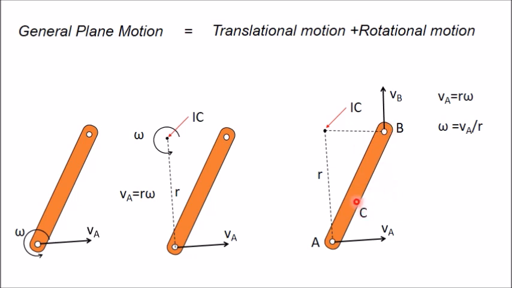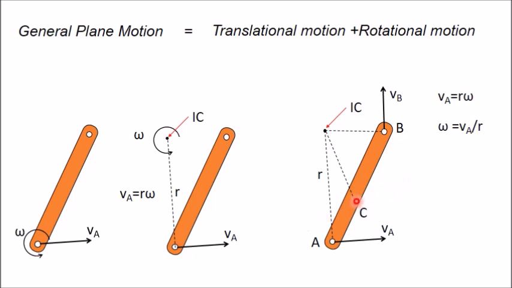So if I want to determine the magnitude of the velocity of this point C, which is located on this rigid body, then what I have to do is just join these two points. I have joined these two points. Now draw a line which is perpendicular to this line. That will be the velocity of C. But in which direction? Perpendicular either in this direction or this direction.